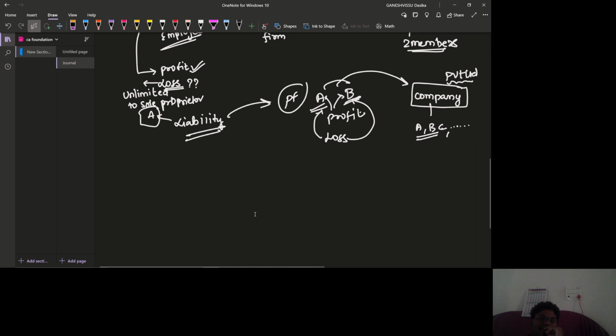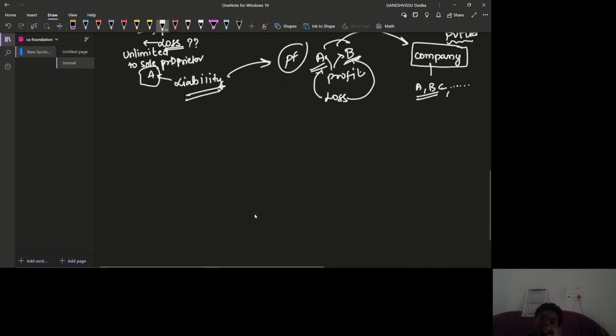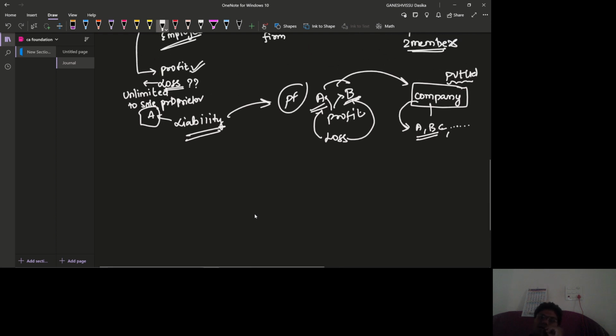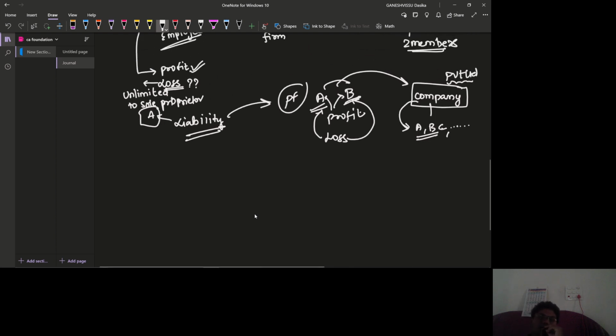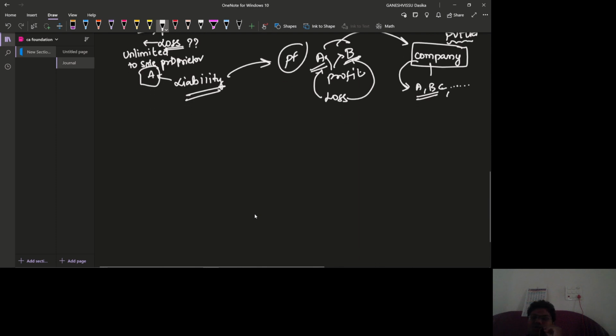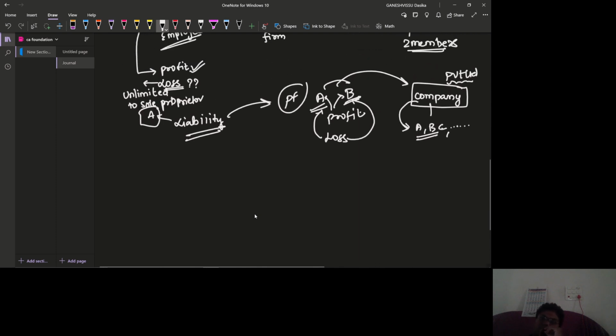If any company is formed, then what will happen? The company is different from its members, its stakeholders. That is the business unity concept. And of course, we are going to deal with some of these concepts here also in this account. Thereby, the company is different from its members. Whatever transactions have been made by the company are nowhere related to its members. Members are different, company is different.